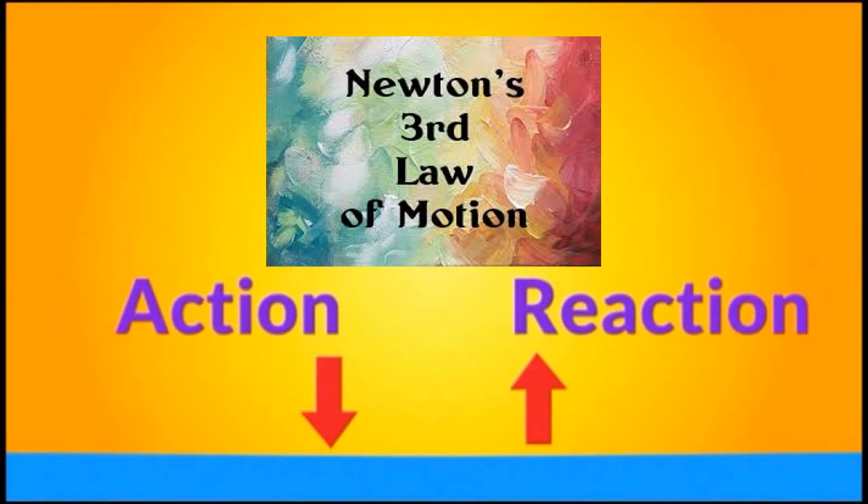So the forces between two objects are always equal and opposite. And this idea is expressed in Newton's third law of motion. So the force applied by the first object is called the action force, whereas the force applied by the second object on the first is called the reaction force.